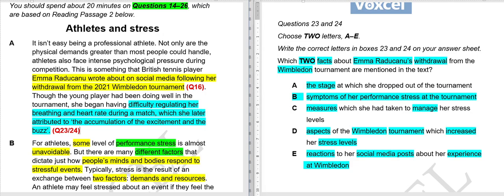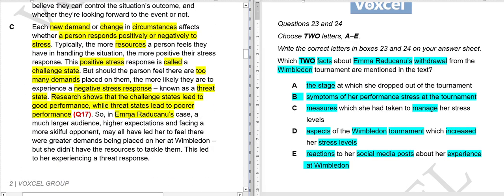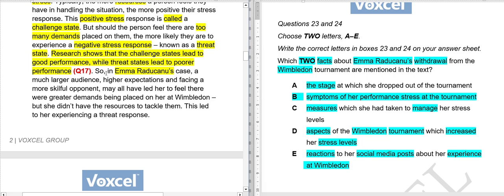Oh, sorry about that. Okay, and now we have to read the second piece of information here. So in Emma's case, a much larger audience, higher expectation, and facing a more skillful opponent may all have led her to feel there were greater demands being placed on her at Wimbledon, but she didn't have the resources.